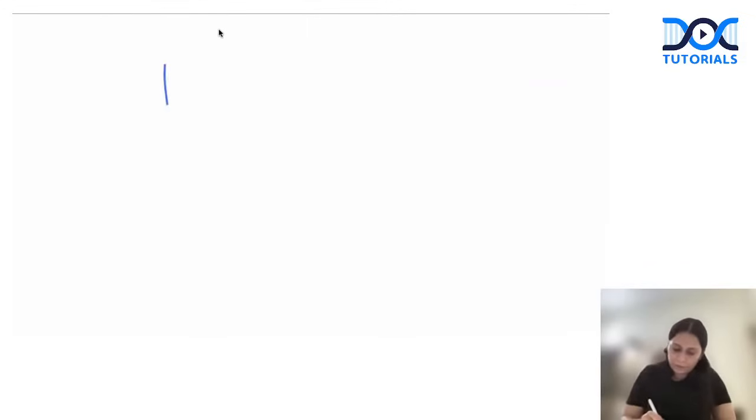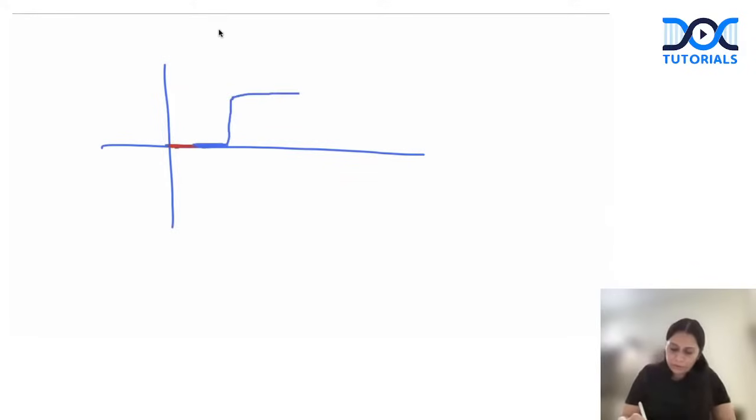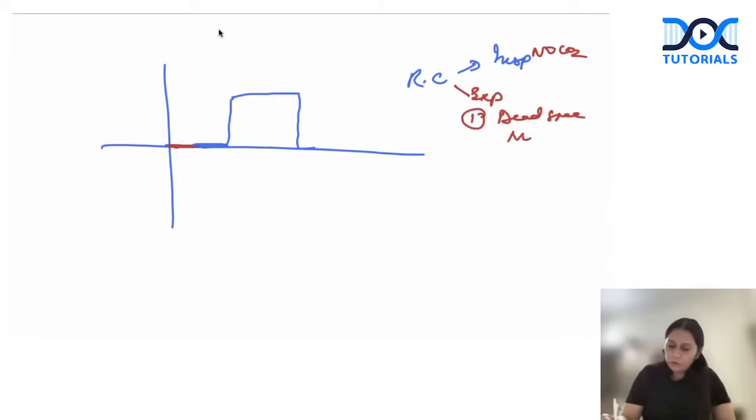The graph is gone, I will just draw it again. This is the inspiration, this is expiration. Okay. So I said respiratory cycle, inspiration, no CO2. During expiration, first phase of the graph is your dead space, which has no CO2.